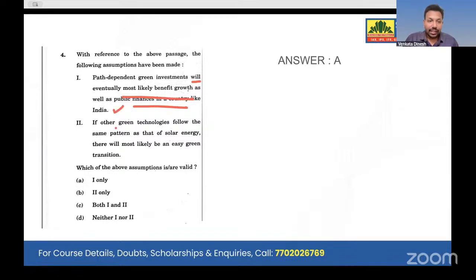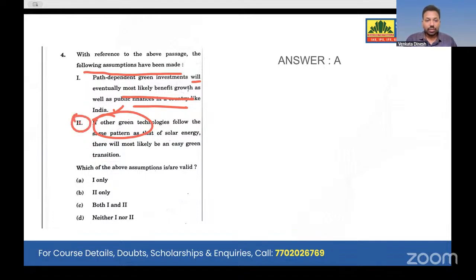But look at this. If other green technologies follow the same pattern, he never mentioned other green technologies. He talks about whether solar is viable or not. He didn't talk about other green technologies. That is what we see. He says that green energy is important, but think twice. There are cost effective options, and when you have to invest, you should not assume. But the assumptions have been made. We don't know that wind might be costly or wind might be cheaper. We don't know that green bioenergy might be cheaper or might be costly. We should not conclude like that.